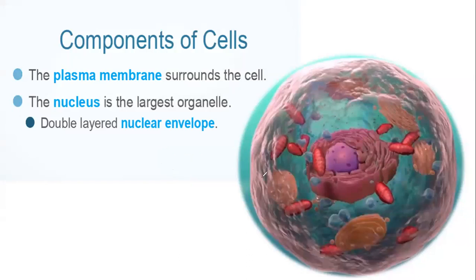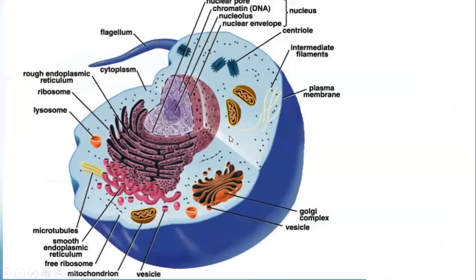That's why. Okay. And the nucleus is the largest organelle. The largest component present in the cell is the nucleus. Nucleus has a covering known as the nuclear envelope. So write it. The outer covering of the nucleus is known as the nuclear envelope.